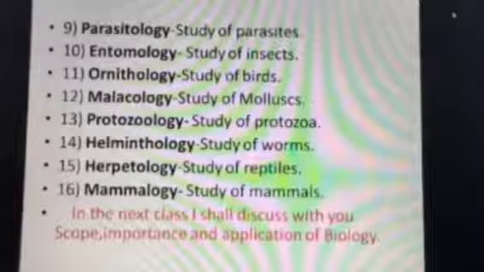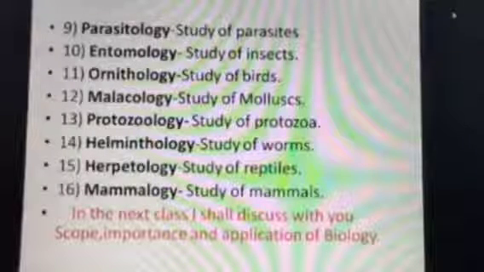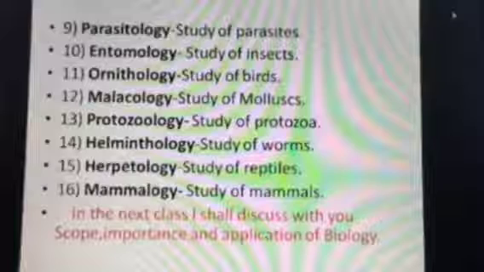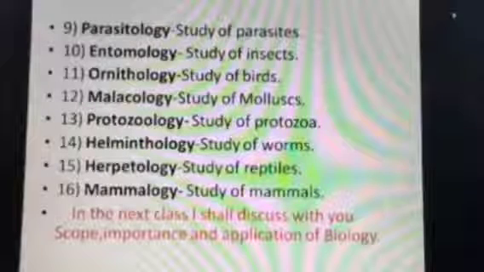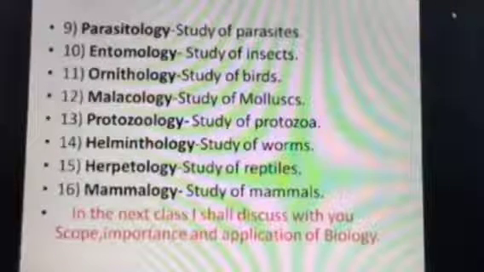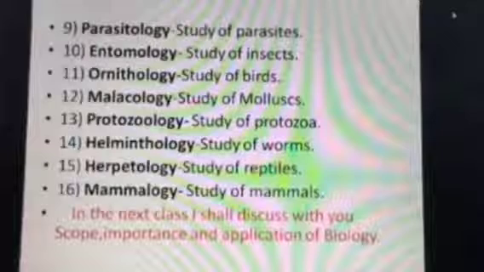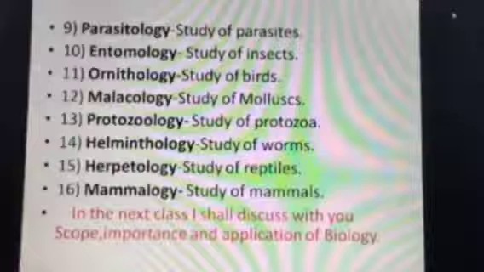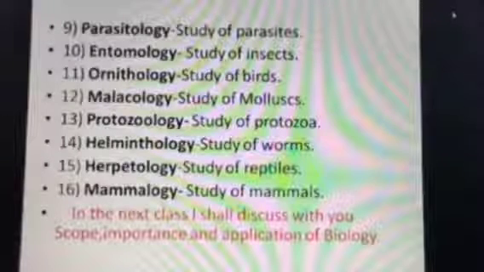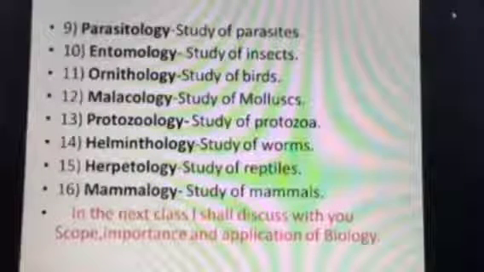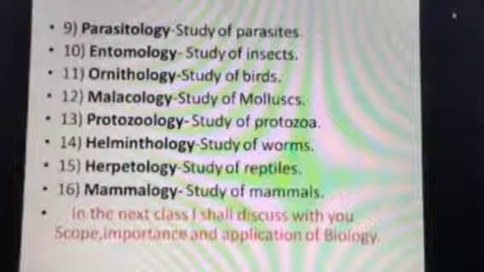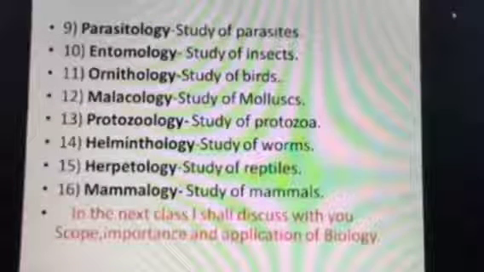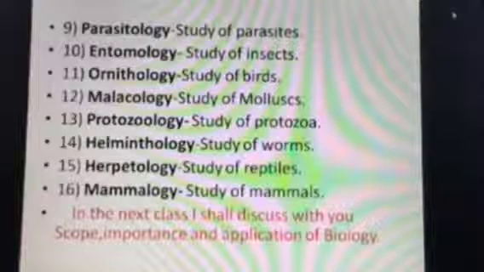Malacology, the study of mollusks. What are mollusks? Snail and all these things you are familiar with. You are encountering those snails and all these things on the boundary wall or somewhere else. You can see those things. The study of those mollusks. You may be familiar with octopus, sepia, loligo, all those are included under mollusks. So the study of all those types of mollusks is called malacology.